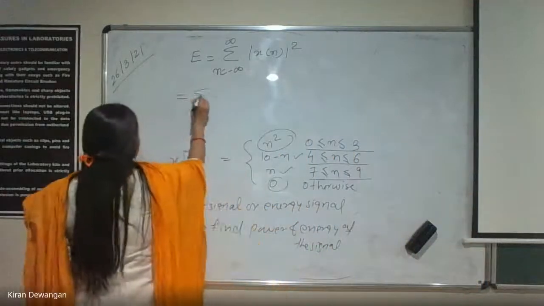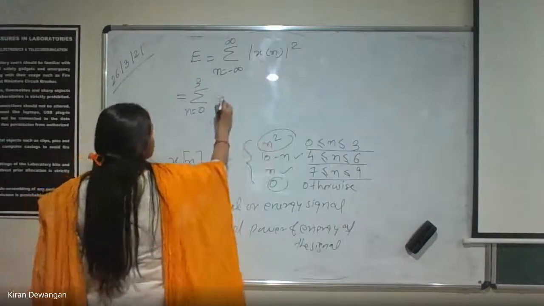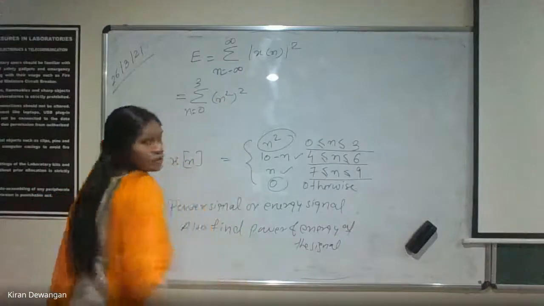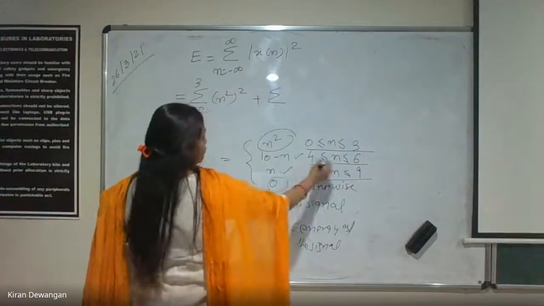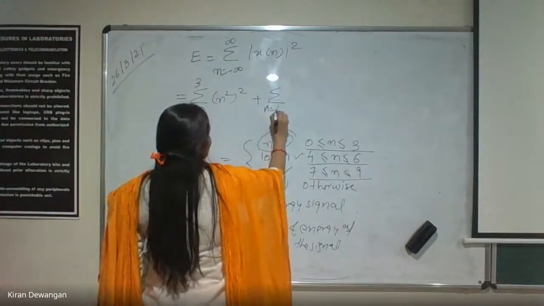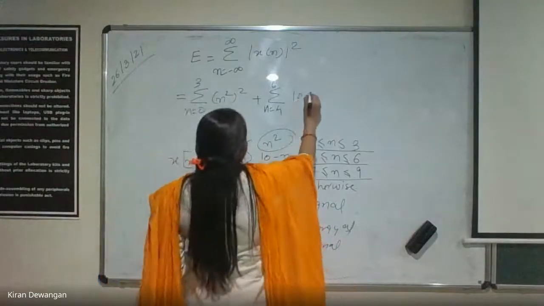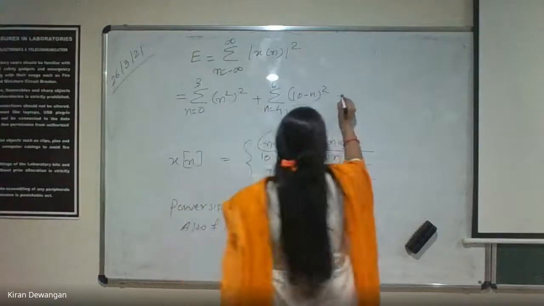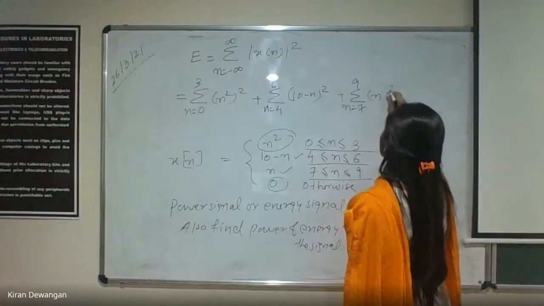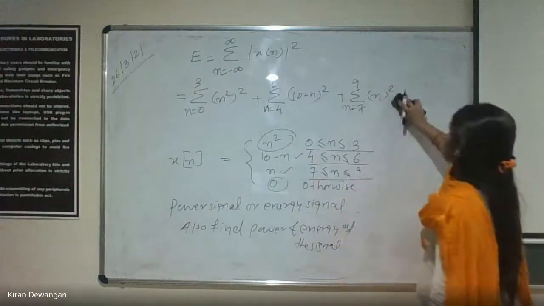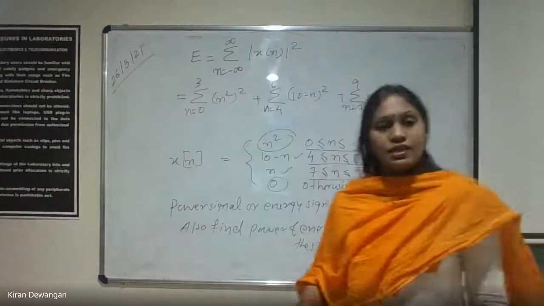तो ये हो जाएगा आपका summation n 0 to 3. What is it? It's already n square. n square का square हो जाएगा. Clear? Then we have plus summation n 4 to 6. n equals to 4 to n equals to 6. This is 10 minus n square plus summation n 7 to 9. This is n का square, ठीक है। So these are the three summations that we need to calculate. इसको भी आप calculate कर लेना, ये आपका आंसर आ जाएगा.